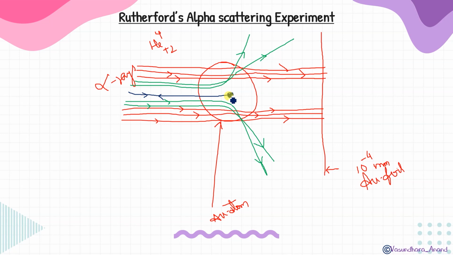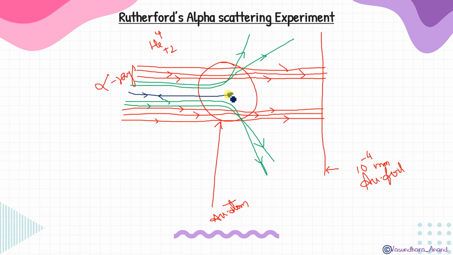And the third one, this went back, returned on the same path. It means that the central part is very hard. That's why it bounced back. Okay. And why only one? If it had a bigger size, bigger area, then maybe 20, 50, 70, 700 particles could come back. But just one out of 20,000. That means the central part is very, very, very tiny, isn't it? So those were the three observations.